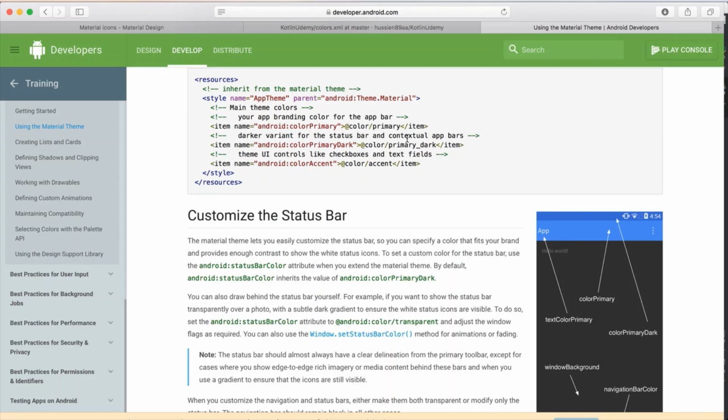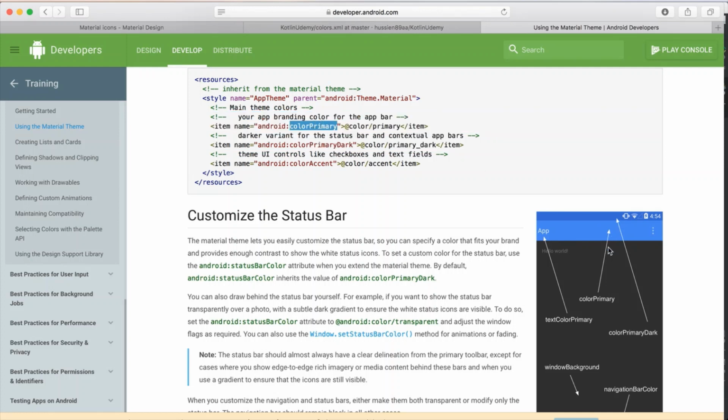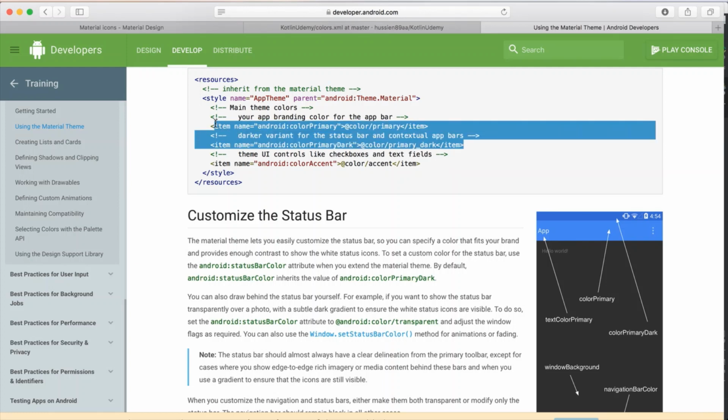And this one, see, these two of them, let me take these two. Which one of them is color primary? That means this one. The second one is color primary dark, which means this one. Yes, so let me copy them.